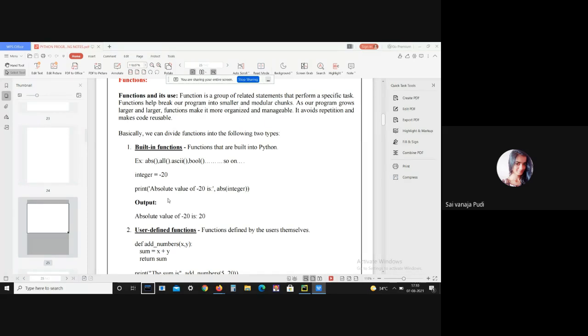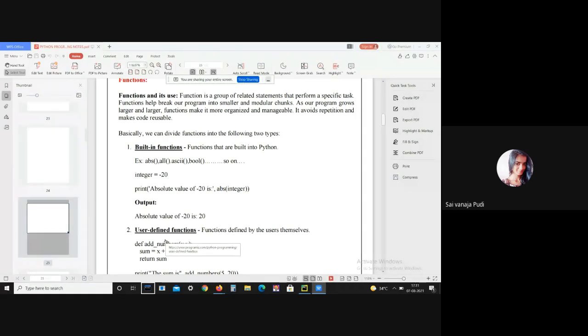Python functions are of two types: built-in functions and user-defined functions. First I will explain user-defined functions, and after that I will explain some of the built-in functions.